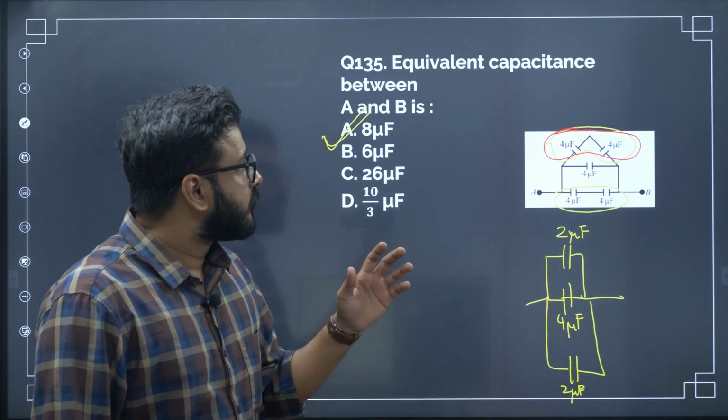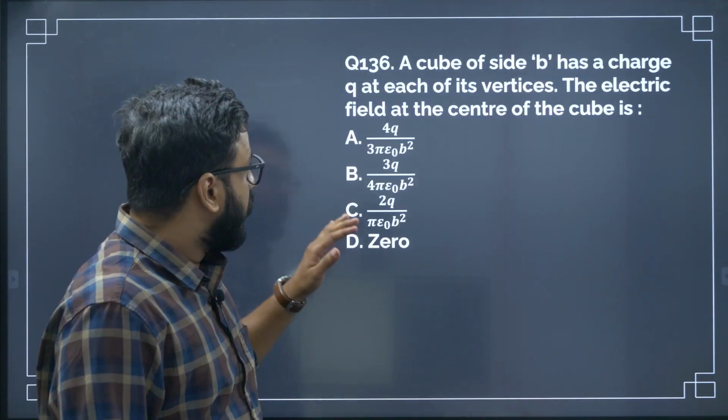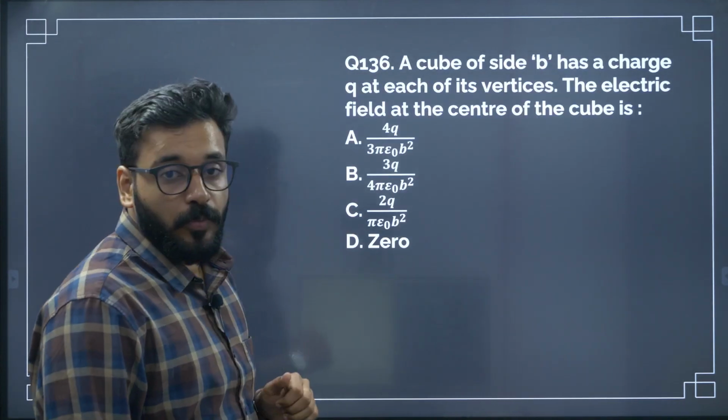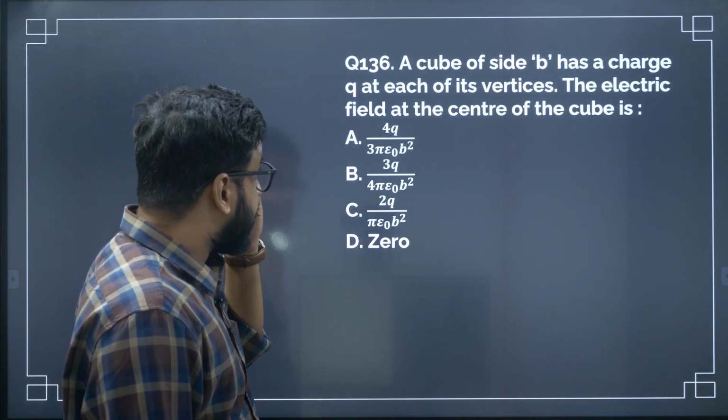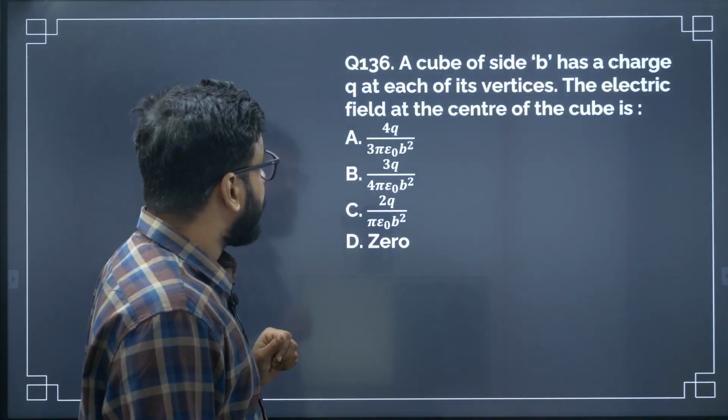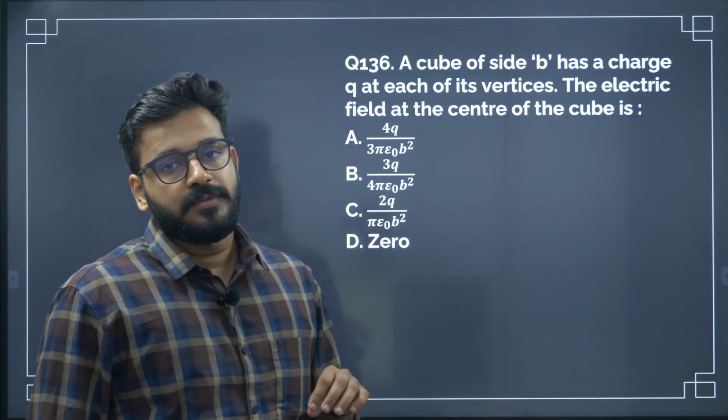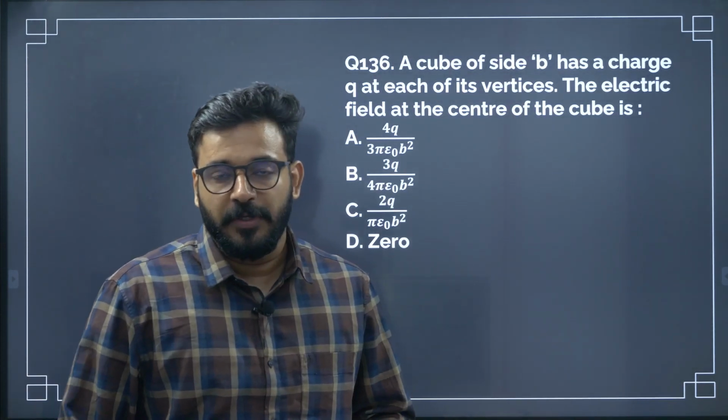Alright. Now let us look at the next question, shall we? Question number 136. A cube of side b has a charge Q at each of its vertices. The electric field at the center of the cube is. Now this is a golden rule all of you have to keep in your mind.